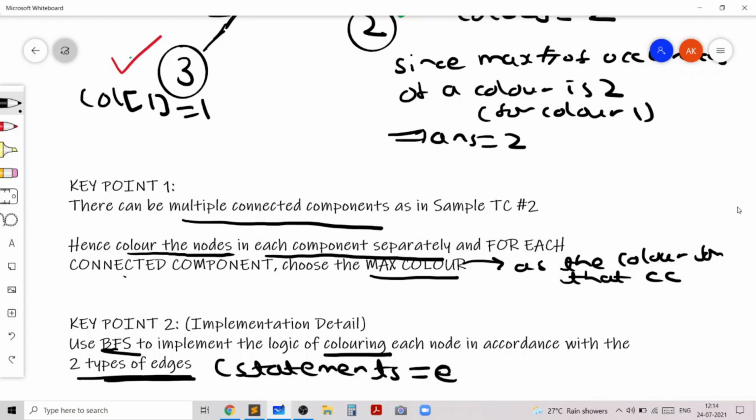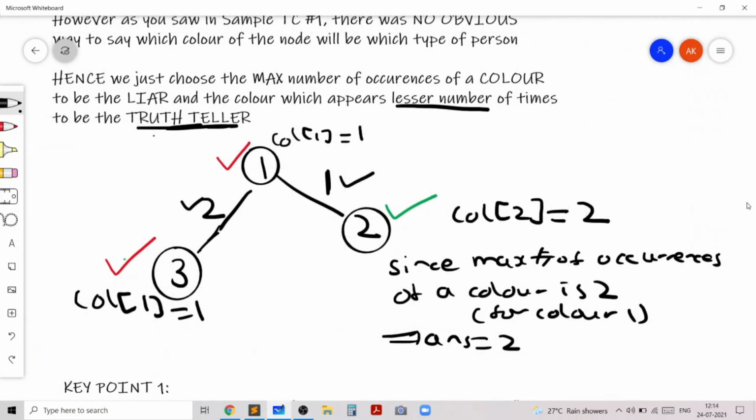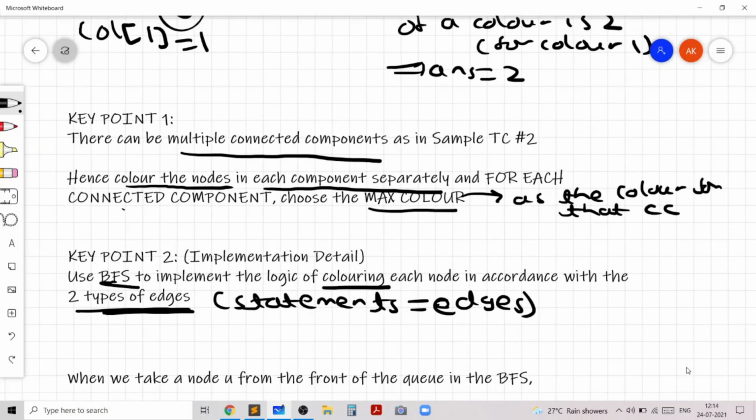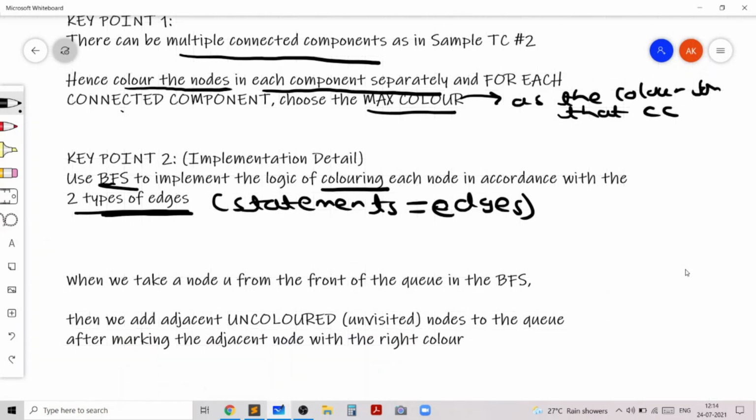We'll color it using the exact same idea which I mentioned over here. If the type of edge is 1, then these two are opposite colors, and if the type of edge is 2, these two are the same colors. Whenever we take a node from the front of the queue in the BFS, we'll add the adjacent uncolored or unvisited nodes to the queue after marking the adjacent node with the right color.